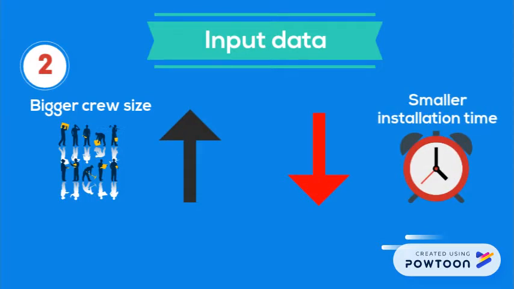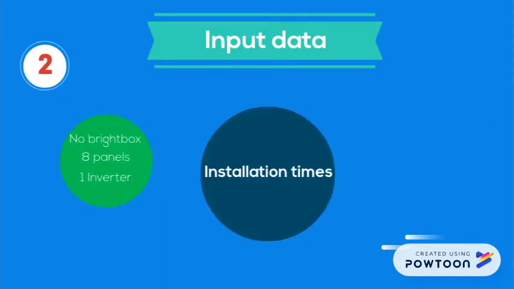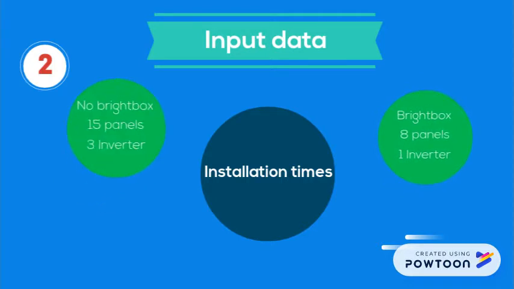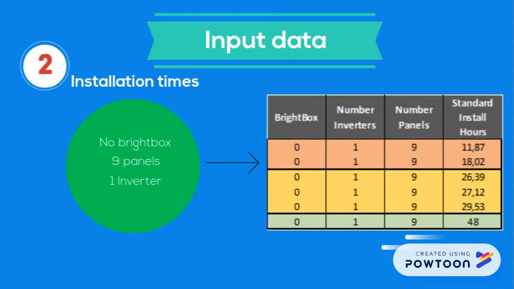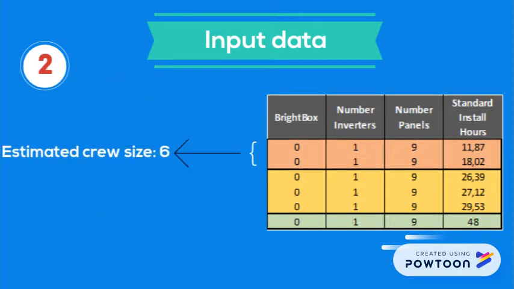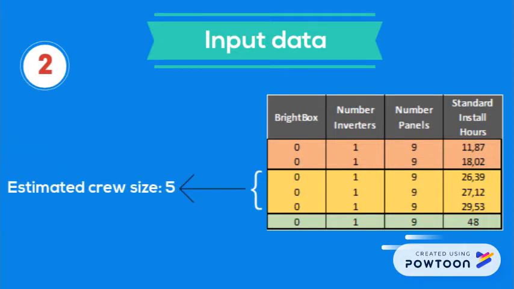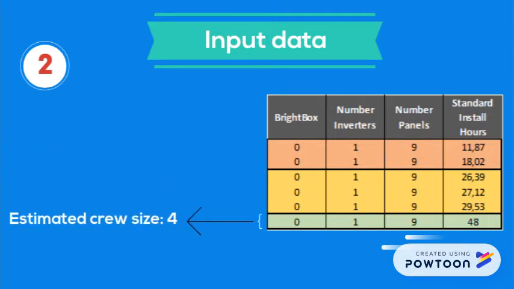With this in mind, in order to estimate the crew size of each of the installation times, we followed the next procedure. First, we grouped all installations that had the same number of panels, inverters, and Brightbox requirement. Then, with the created groups, we developed an algorithm capable of recognizing which installations had approximately the same crew size. This was done by relying on a k-means algorithm explained in detail in the appendix. Finally, relying on the clusters created by the algorithm, we assign each of the clusters a crew size satisfying the minimum and maximum described in the problem statement. This process was repeated for all the groups.